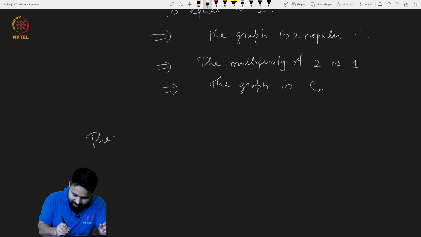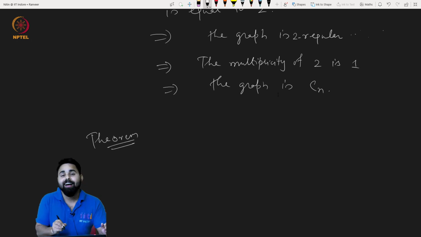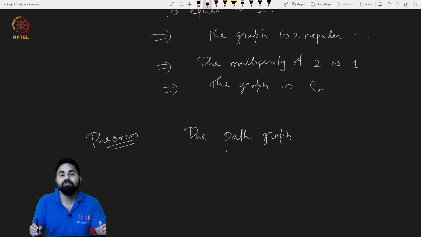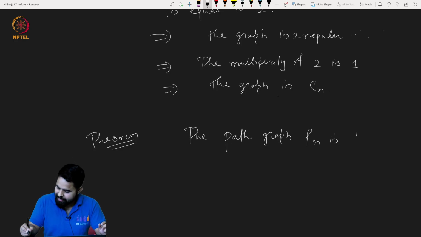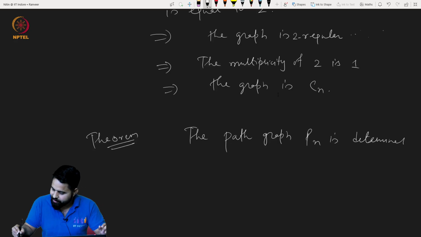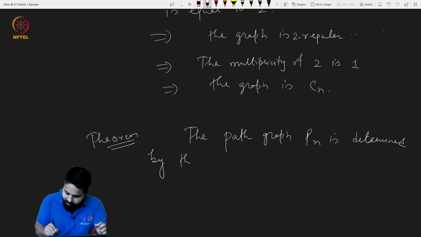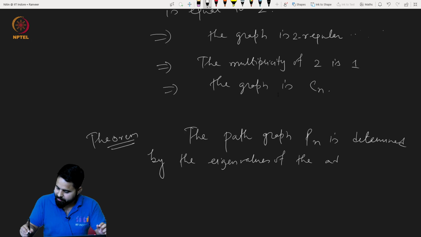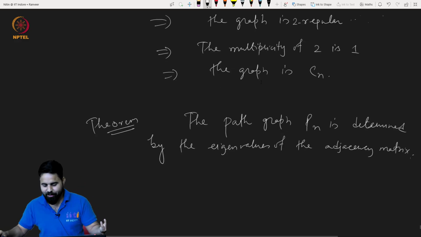The example is of the path graph. The path graph Pn is determined, or I mean is DS, determined by the eigenvalues of the adjacency matrix. How can we prove that? Let me first write down the eigenvalues of it.